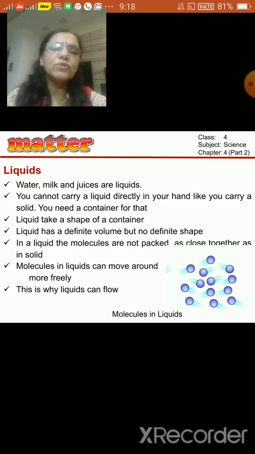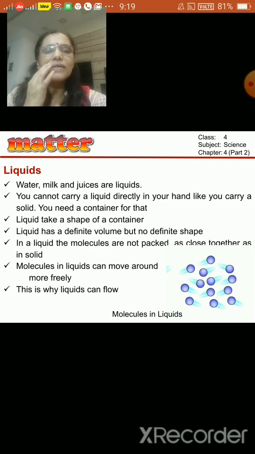If suppose you put the water or milk in a bottle, it will take the shape of a bottle. If you put the liquid in a glass or in a bowl, it will take the shape of a glass or a bowl, right? So liquids do not have any definite shape. Liquids take the shape of a container in which it is filled. Another thing, liquid has a definite volume.